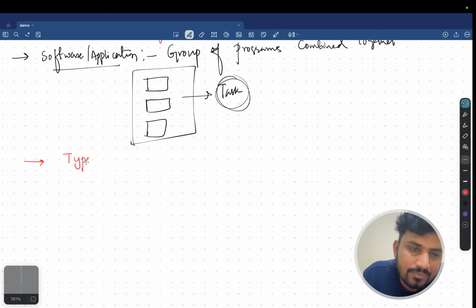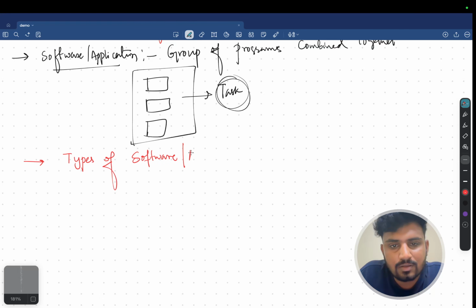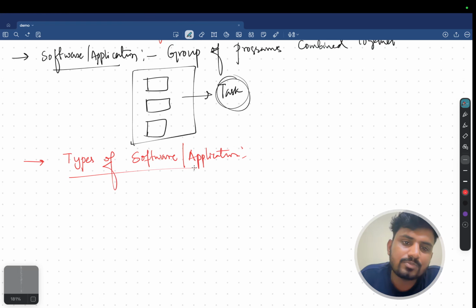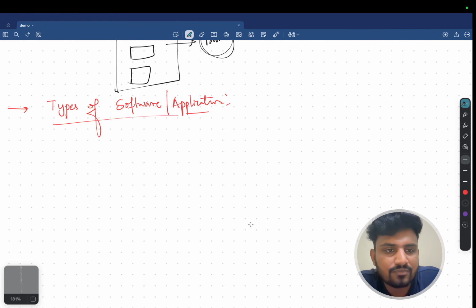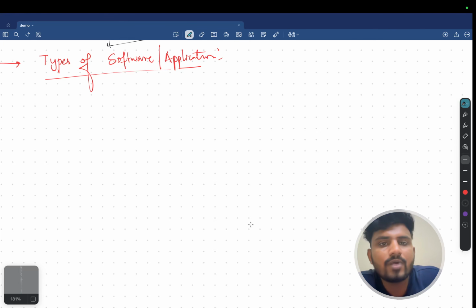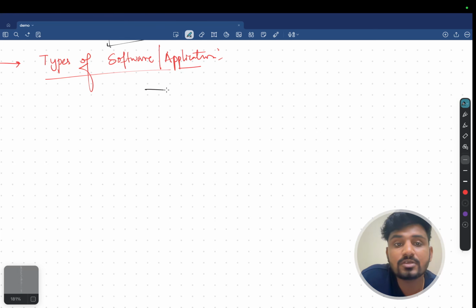So how many types of softwares, or applications, are we going to have? Now if I talk about types of softwares and applications, nowadays, in the current market scenario, softwares or applications we are going to categorize into two types, based on architecture. Clear? So let us talk. We are going to categorize based on what?